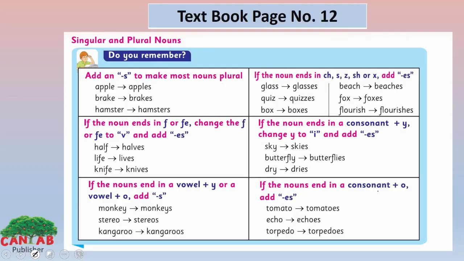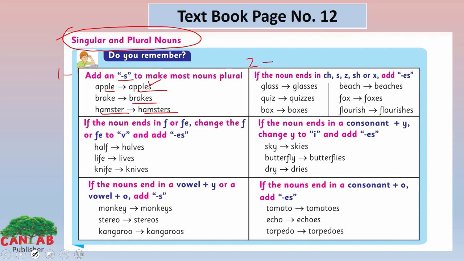Now, look at the page number 12 at singular and plural here. I know you are familiar with these singular and plural nouns. There are 6 ways to change singular to plural. We will discuss it one by one. Look at the first one here. Add an s to make most nouns plural. For example, apple to apples. We have added s here. Break, breaks. Hamster, hamsters.